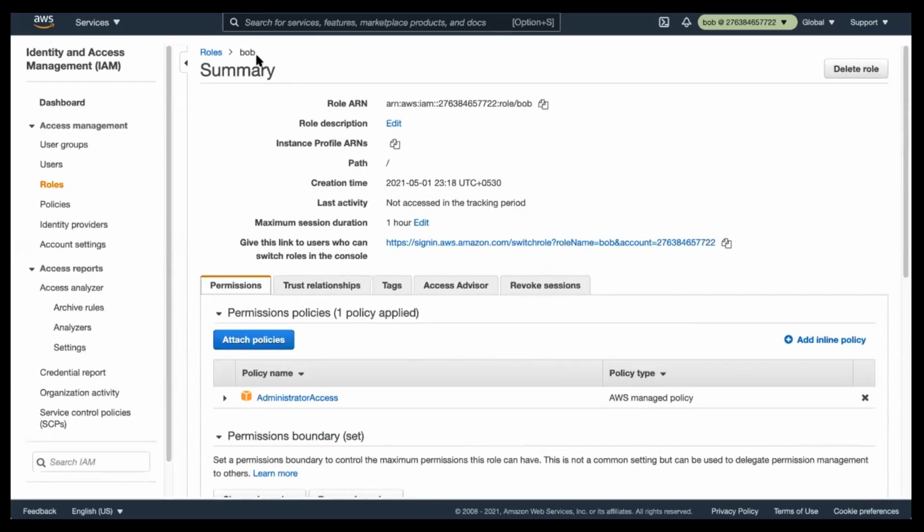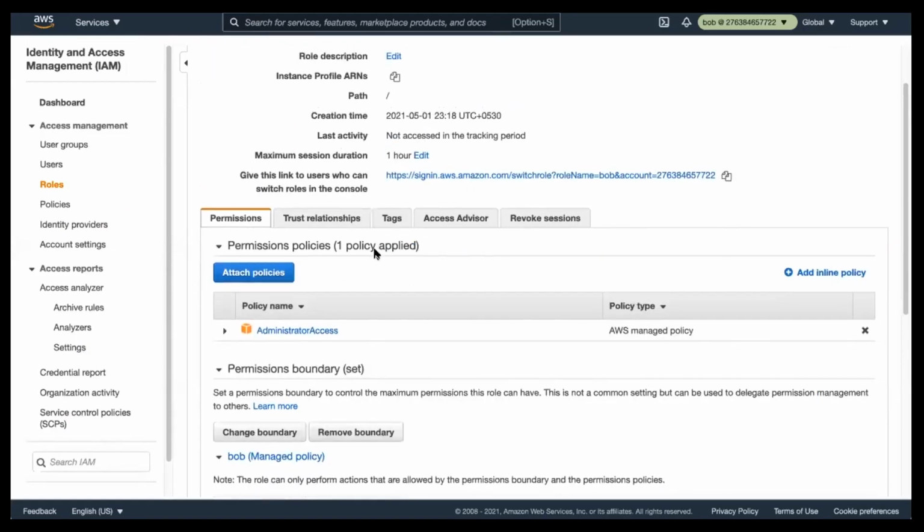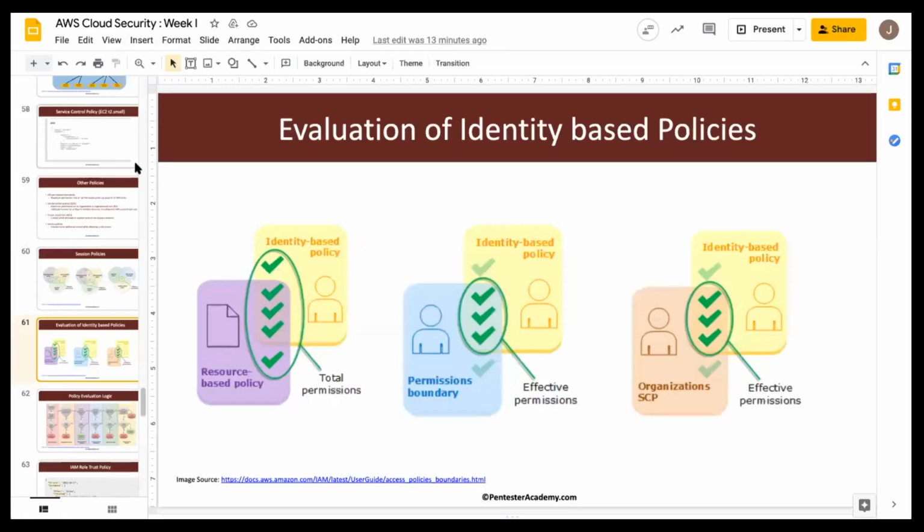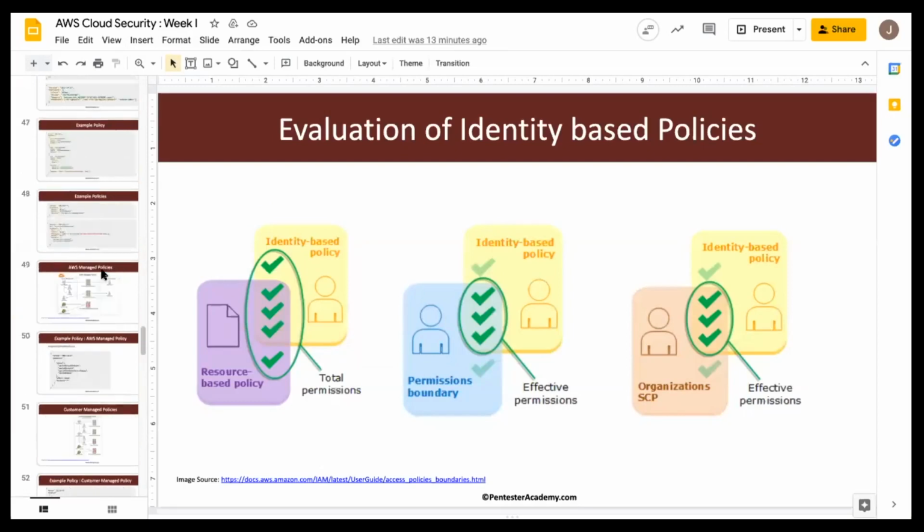So any doubts in the permission boundary? Anyone? Okay, that's great. So let's go back in here.